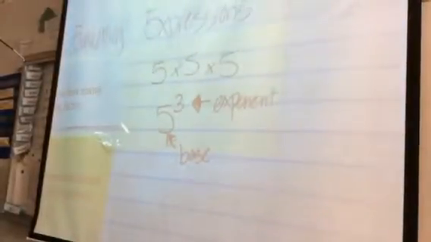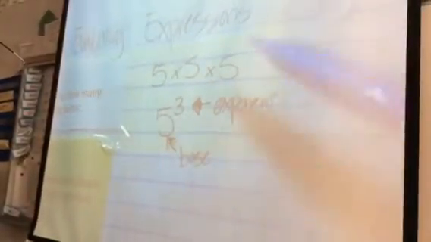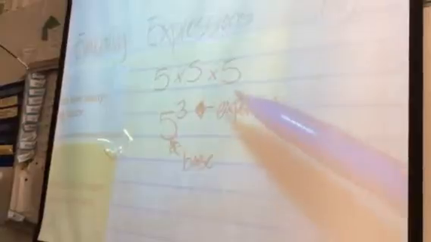So we're going to write this when my base is 5. The number I'm seeing up here is 5. That's the base. So we're going to draw an arrow, write the word base so that we know. You are welcome to write this down. And then we're going to put a tiny 3 up here because we see the 5 showing up 1, 2, 3 times. And this 3 is the exponent. Okay? So basically, an exponent is creating less writing for you.